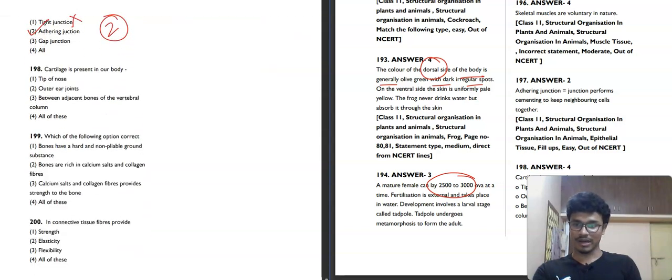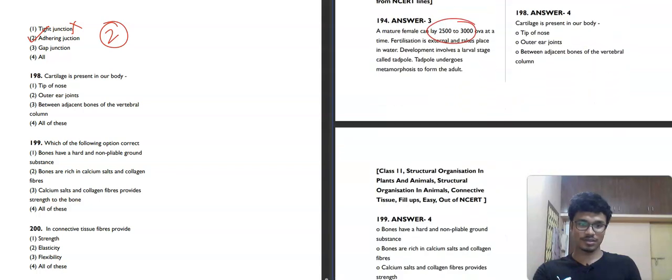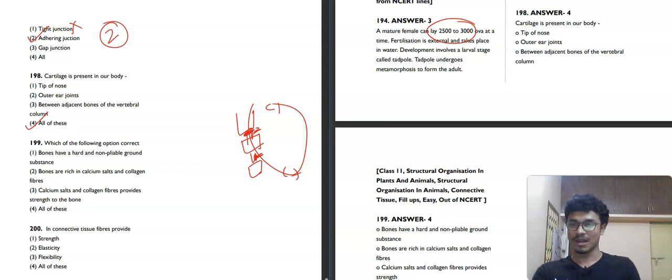Now question number 198. Let's see these questions. Cartilage is present in our body at the tip of the nose, outer ear, joints, between adjacent bones of the vertebral column, all of this. So I think the answer will be all of this, because in the tip of the nose we have cartilage, hyaline cartilage, and then the outer ear, and joints also have it, between adjacent bones in our vertebral column. This is the vertebral column, C1 to C7 cervical, thoracic, lumbar, all of these have cartilage present. That's why the fourth option will be our correct answer.